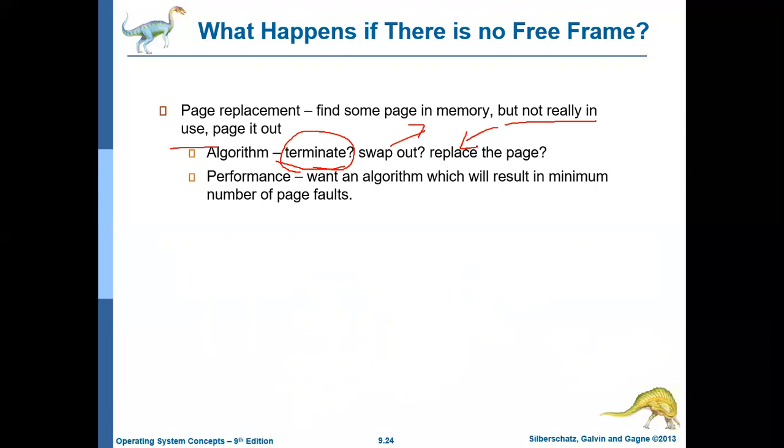There are different page replacement algorithms available. We should use an algorithm which results in the minimum number of page faults. That is important here. The operating system should use the right algorithm which will create fewer page faults.